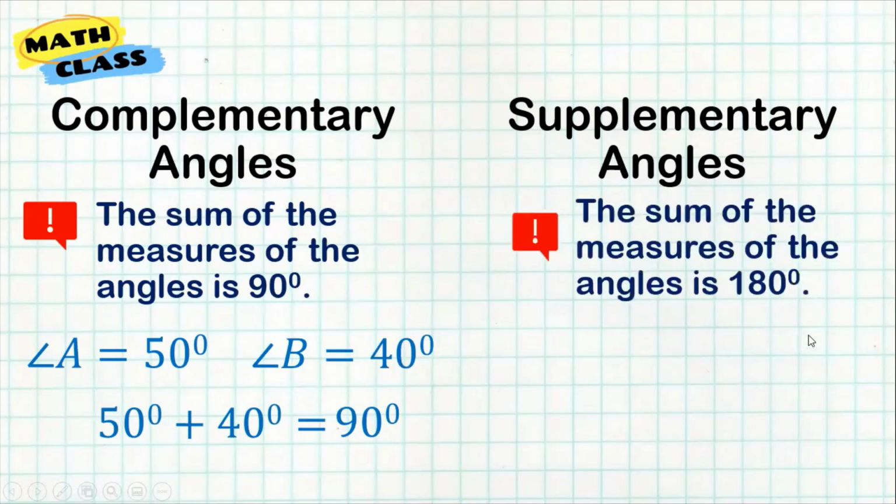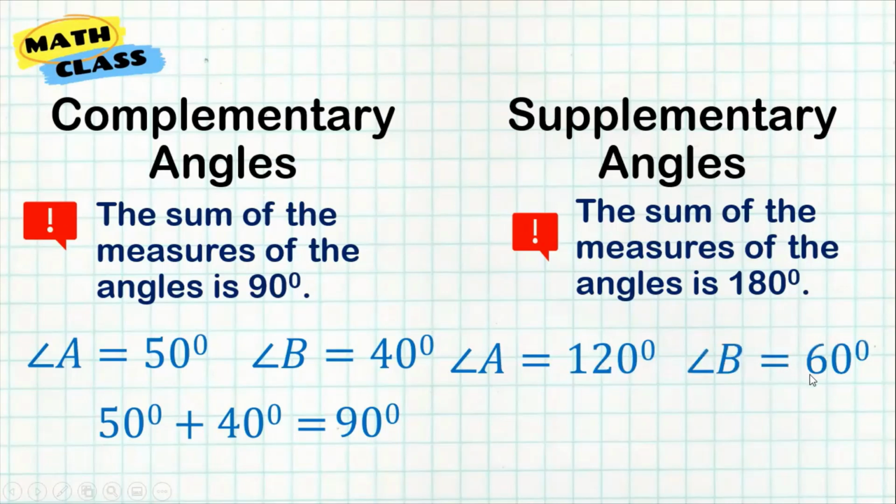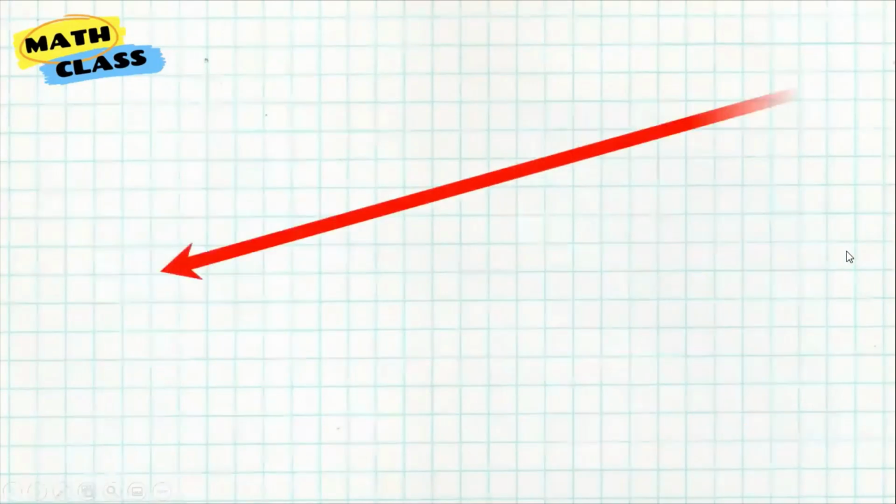While if the sum of the measurement of the angles is 180 degrees, we call them supplementary angles. For example, angle A is equal to 120 degrees while angle B is 60 degrees. If we add them together, 120 plus 60, we will have 180 degrees. So those are supplementary angles. So complementary angles and supplementary angles.